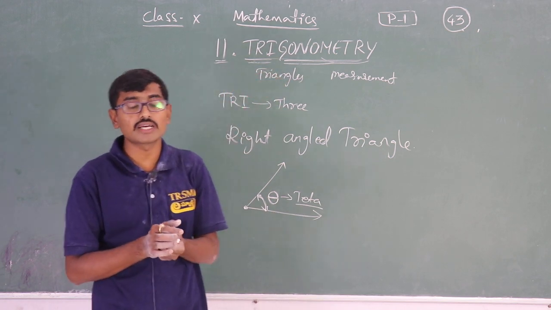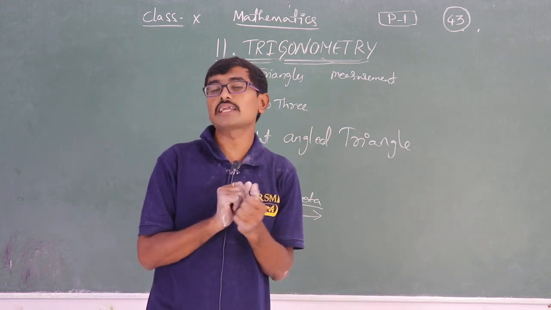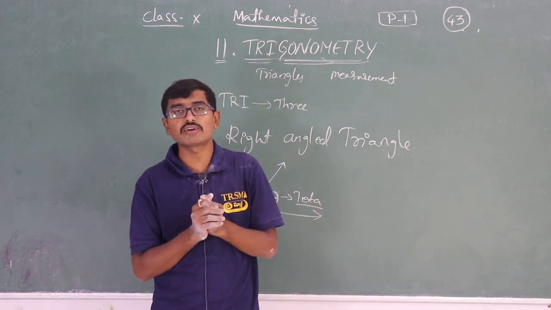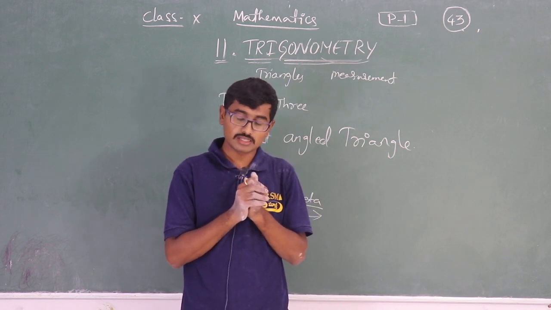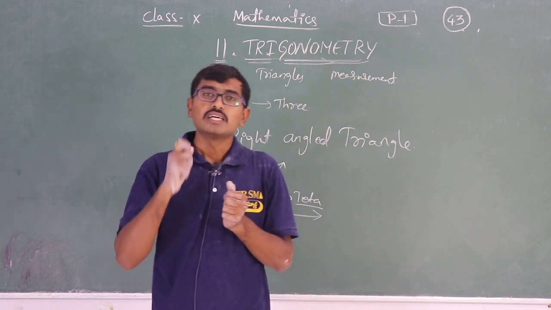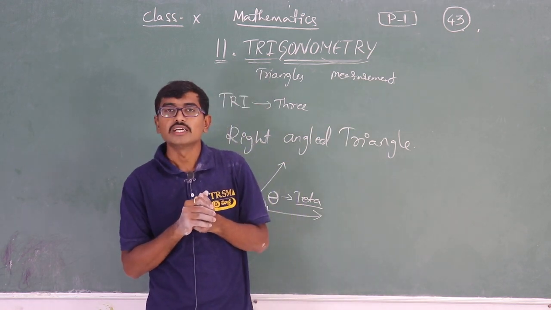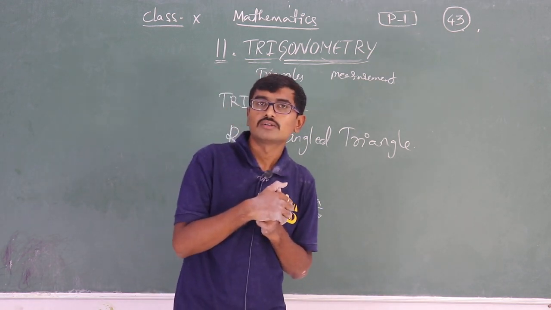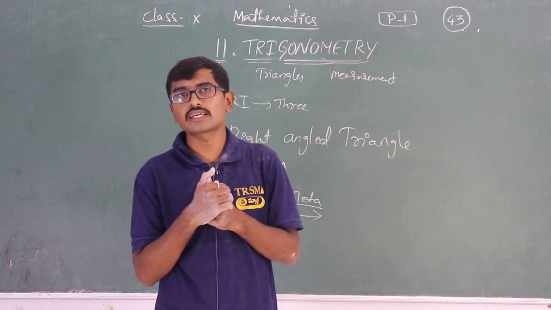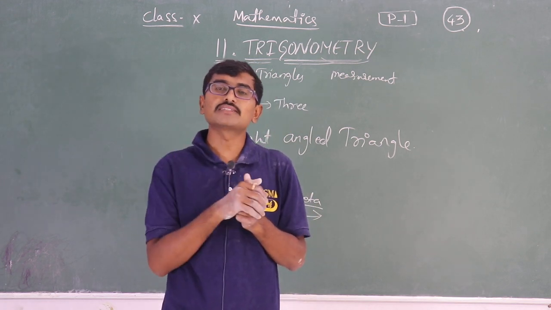Specifically about triangles, we have different types of triangles. You already know about that. Based upon sides we have three types of triangles, and based upon angles we have three types. Based upon sides: if all the sides are equal, equilateral triangle. Am I right or wrong? If only two sides are equal and the third side is different, isosceles triangle. If all the sides are different, scalene triangle.